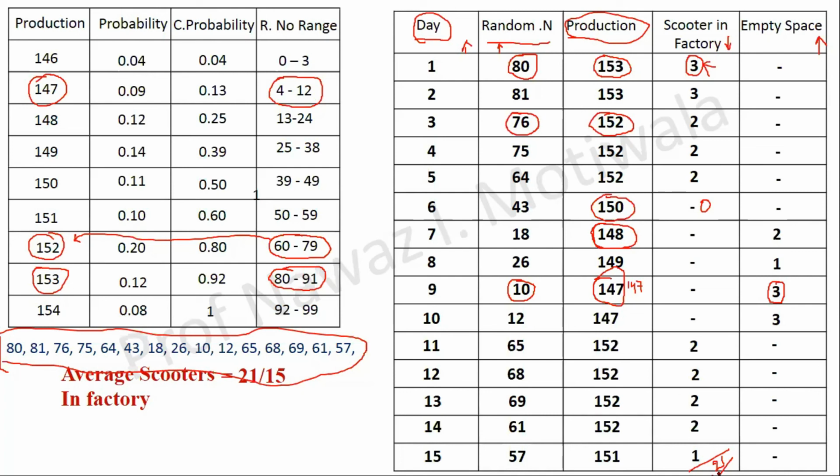Similarly, for the next one, for empty space, we just need to add all the empty spaces for the particular period and divide by 15 again. So I will get the answer as 9 by 15. And this completes our problem worth 10 marks.